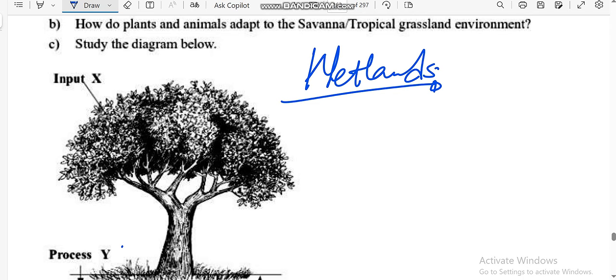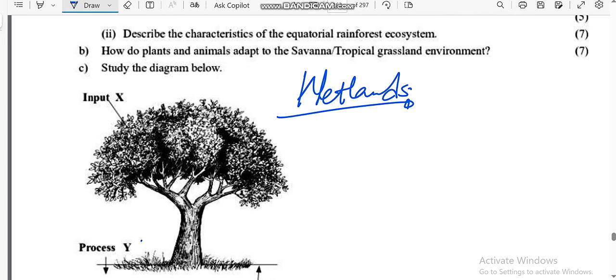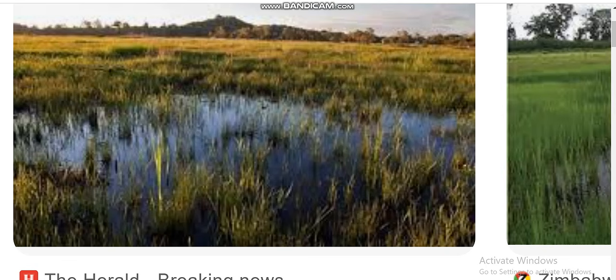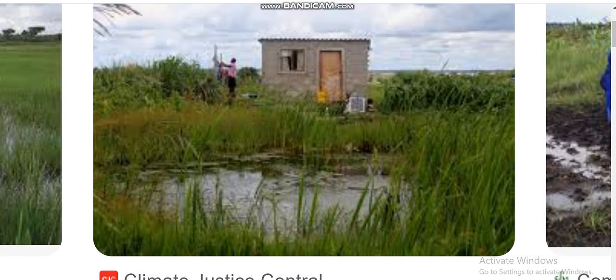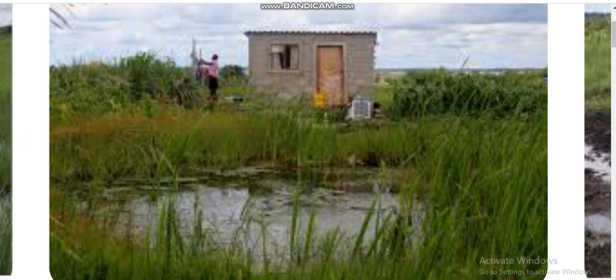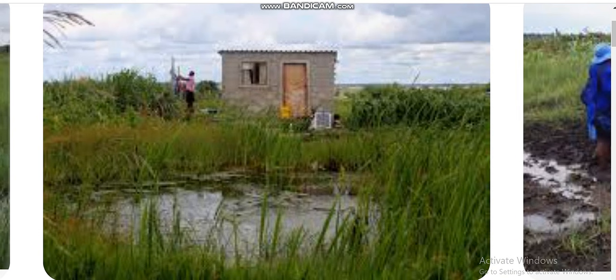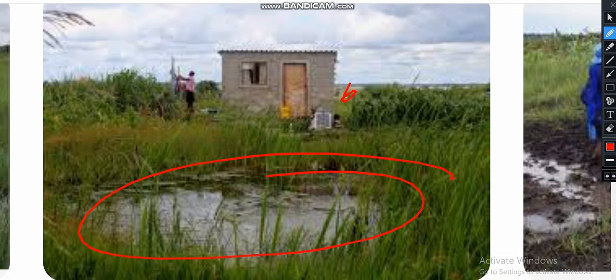I don't want to waste time. Let me show you wetlands and what happens to them. If you check very closely, you can see what we call wetlands. They are areas with water that is static or water that is gently flowing. As you can see, this is the first one. Let me show you another one. This one. These are wetlands, okay? Here in Zimbabwe, one threat to this ecosystem is that people are going there and building their houses. You can see this is a wetland here, and the people building here are a threat to the wetlands.